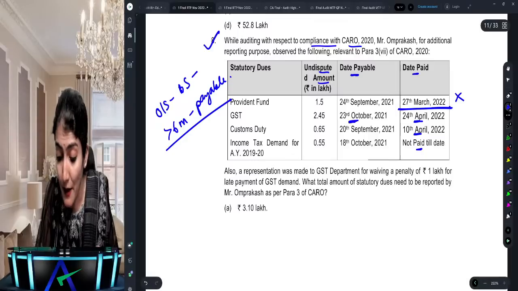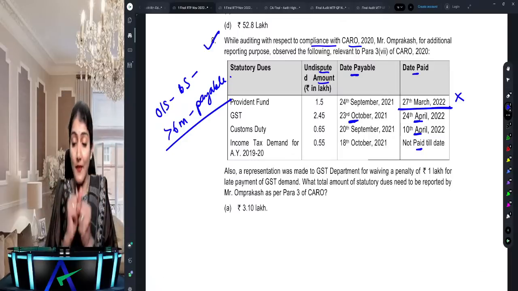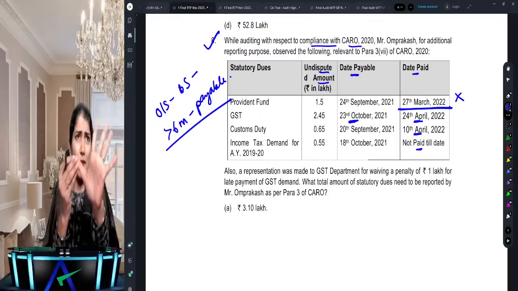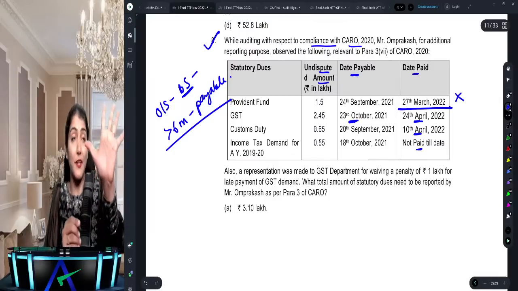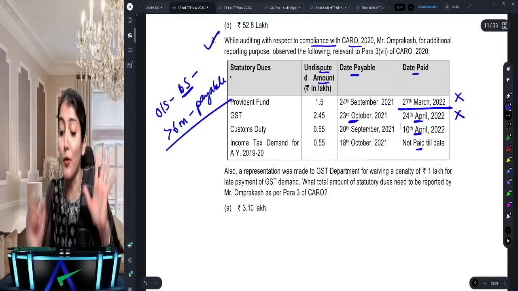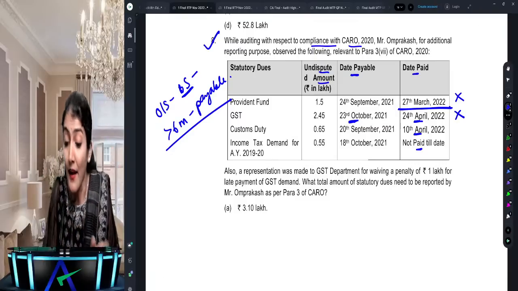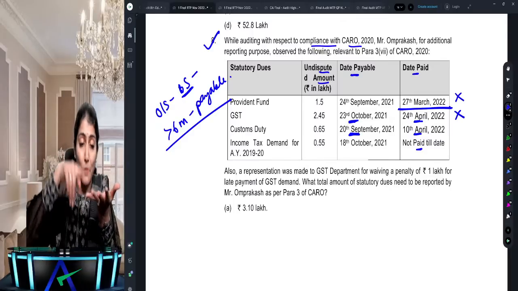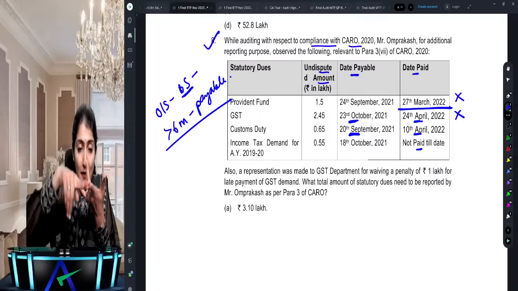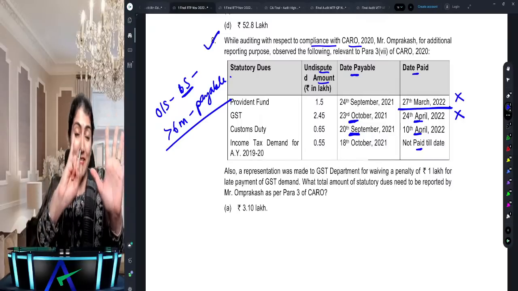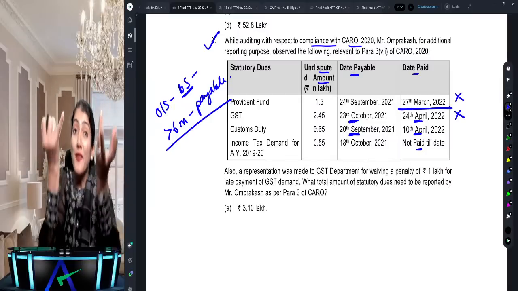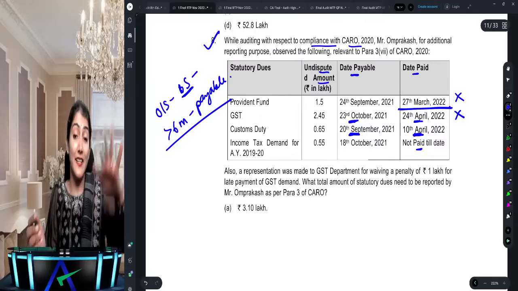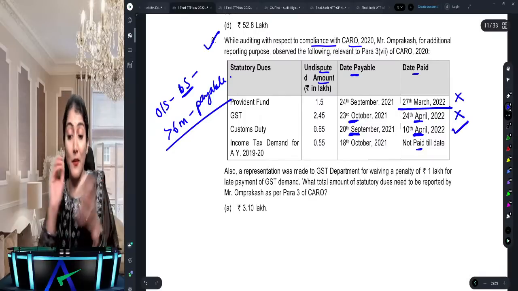But since when were they outstanding? Were they outstanding for more than 6 months? It's October. So November, December, January, February, March, right? 31st March, outstanding as on the date of balance sheet. So this is also not outstanding for more than 6 months from the date it became payable. 20th September, because see, 20th September, 20th October, 20th November, 20th December, 20th January, 20th February, 20th March. Is it outstanding for a period of more than 6 months from the date it became payable? And was it outstanding on the balance sheet date? Yes, because it was paid on 10th of April. So this we'll have to consider.